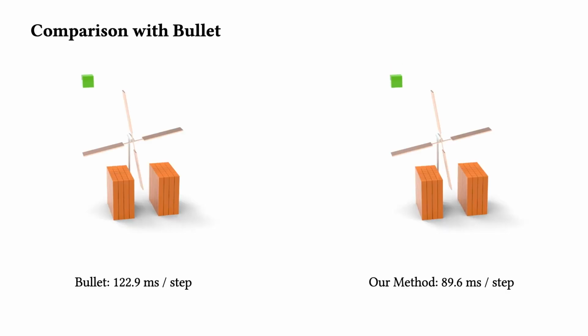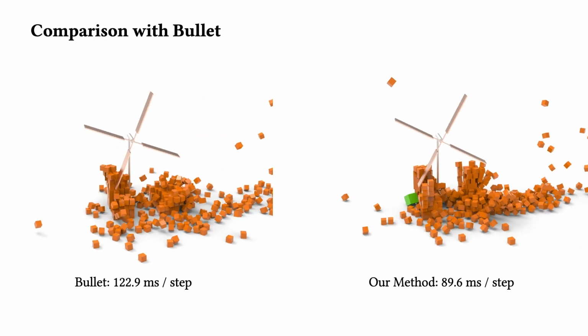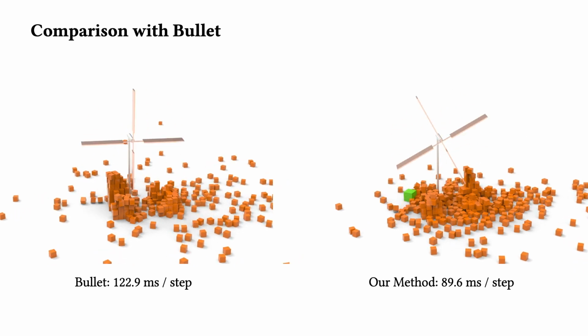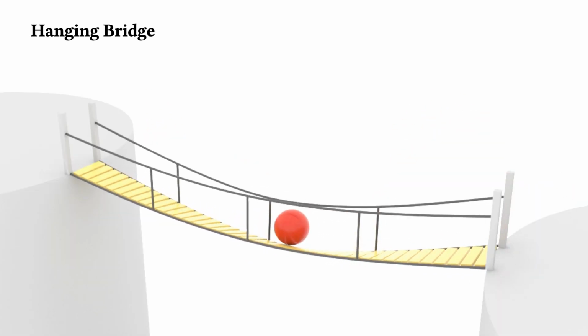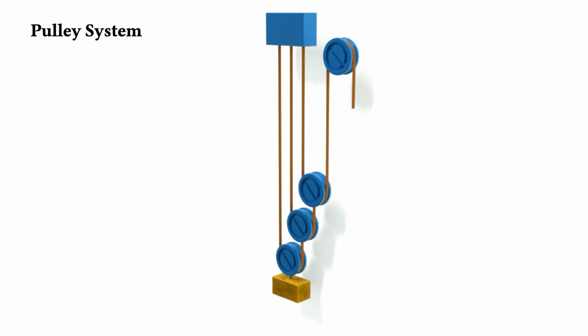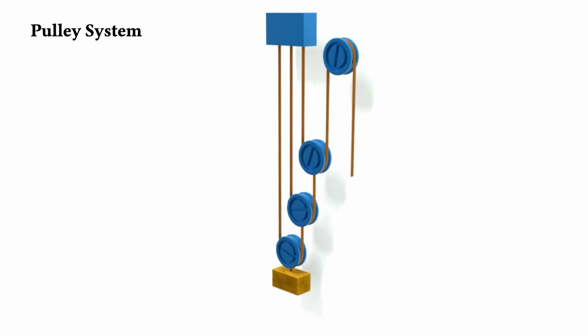These novel contributions together enable us to simulate complex real-world scenes in a robust and accurate manner. Here we drop a ball onto a hanging bridge with 10 elastic rods and 40 rigid boards. Here we construct a pulley system with sliding constraints and point connections.